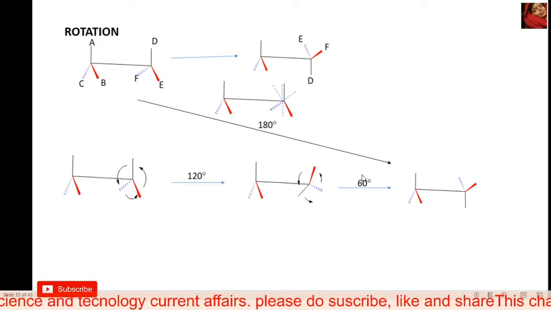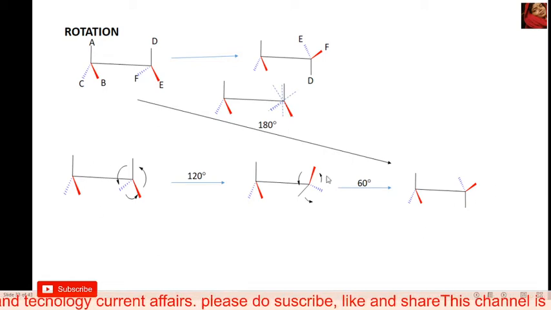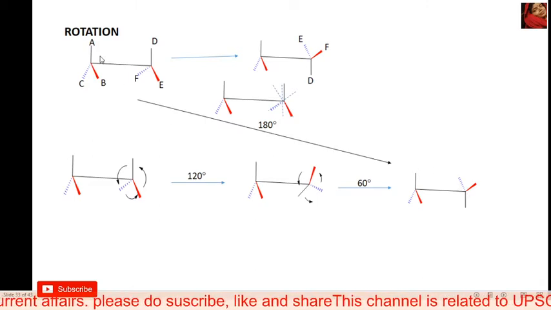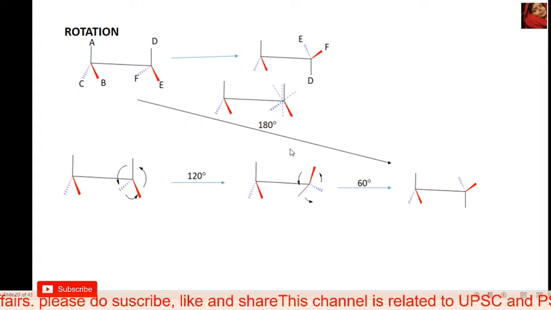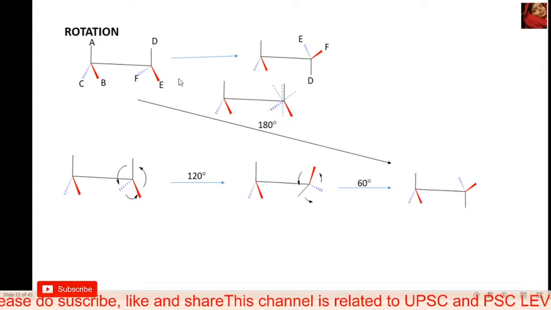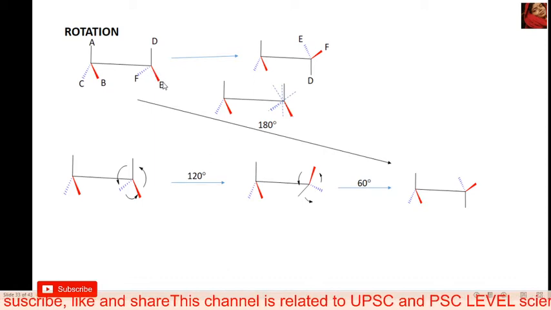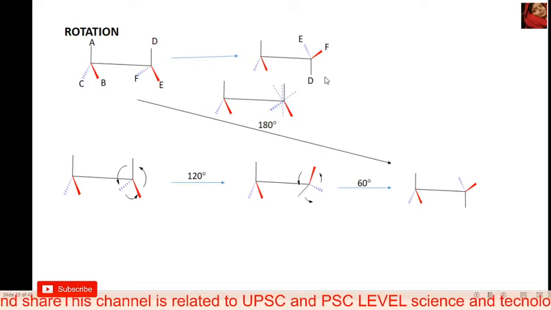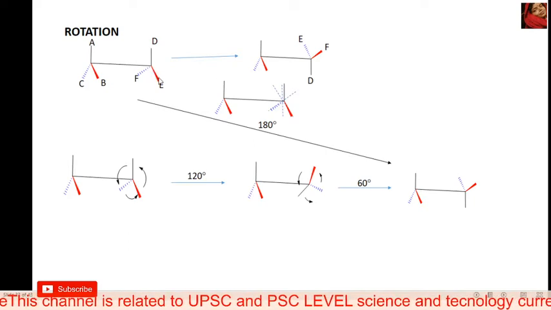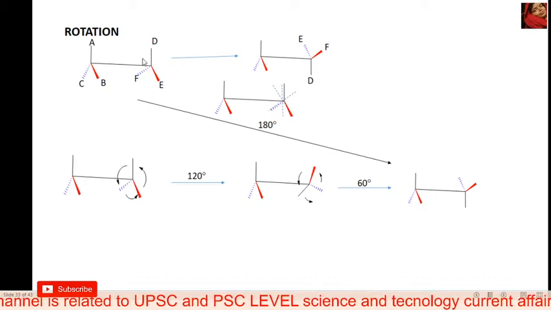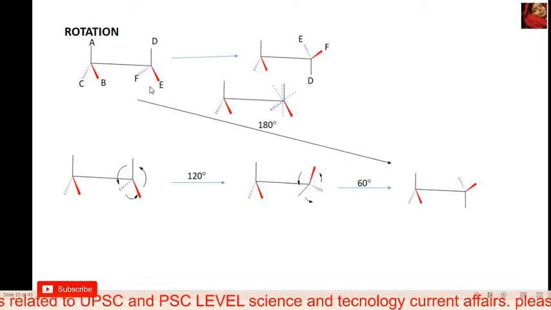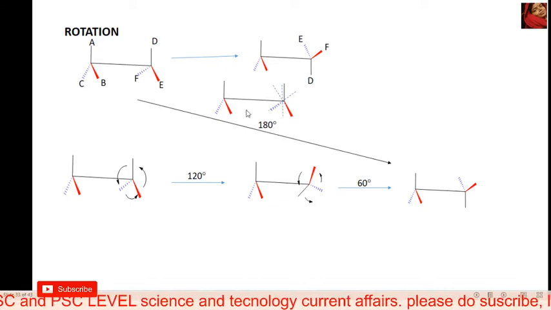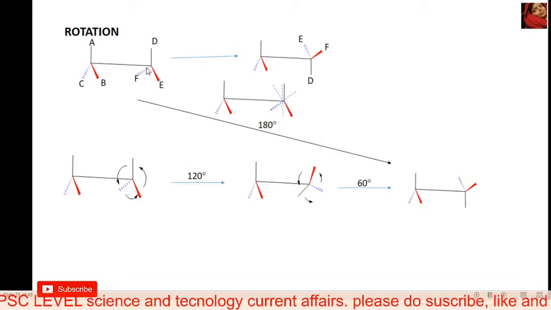It's a long process, but in your exam, after the 120-degree rotation, here is the trick: change to the diagonal. Here is a base bond, a dash bond and a plane bond. Rotate into this form. Then change to the diagonal form. D is present here. After a 180-degree rotation, the diagonal form will be possible.